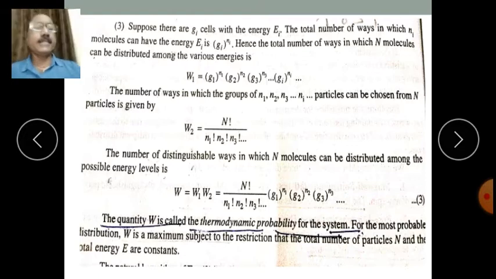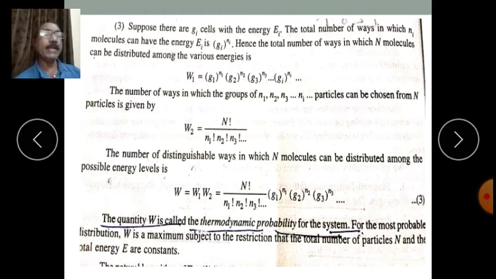Let us consider this equation to be equation number 3. This quantity W is called the thermodynamic probability. Thermodynamic probability means the number of microstates within a macrostate. So W is called the thermodynamic probability. For the most probable distribution, W is maximum subject to the restriction that the total number of particles n and the total energy E are constant.